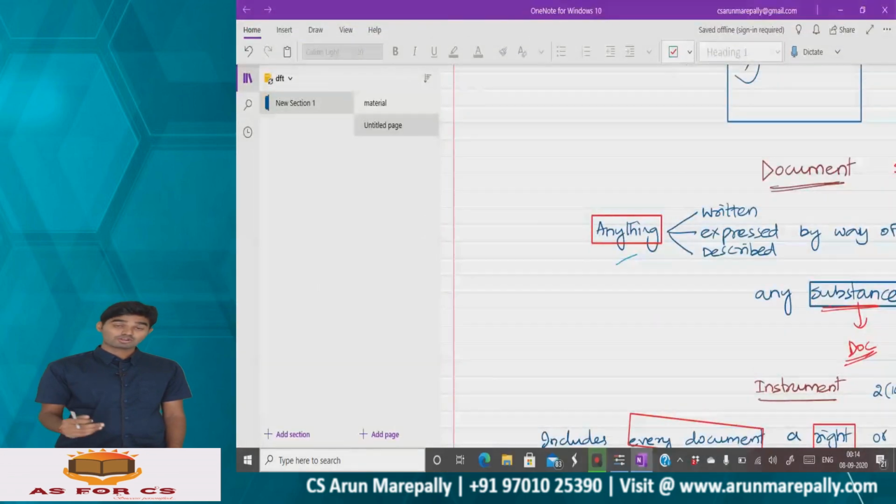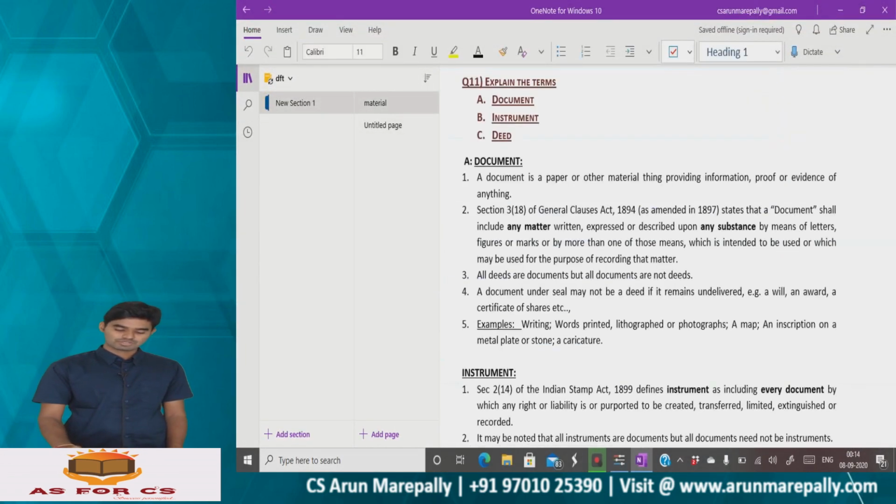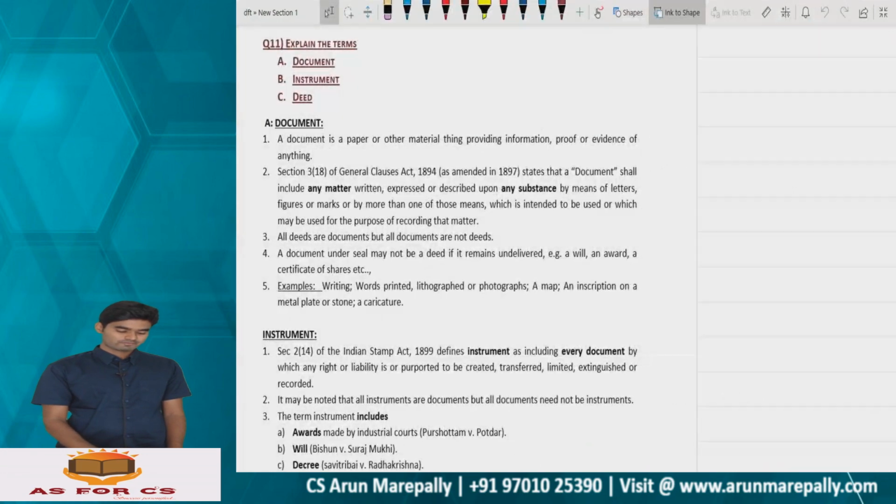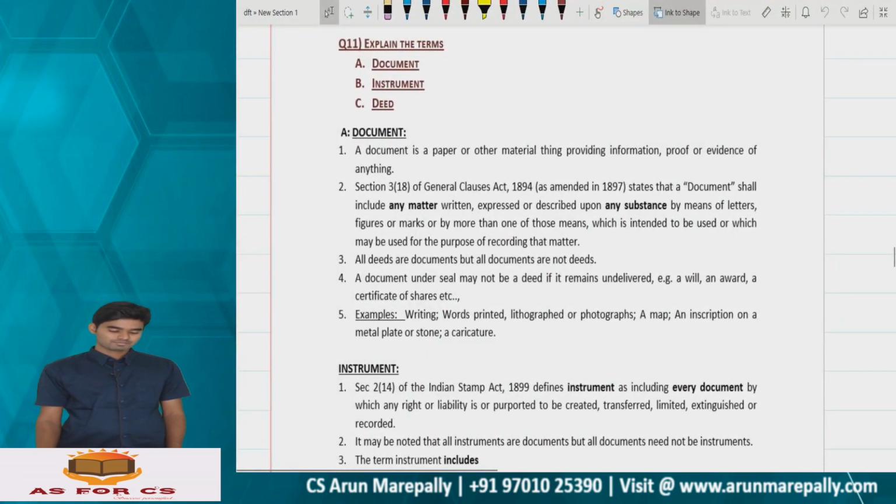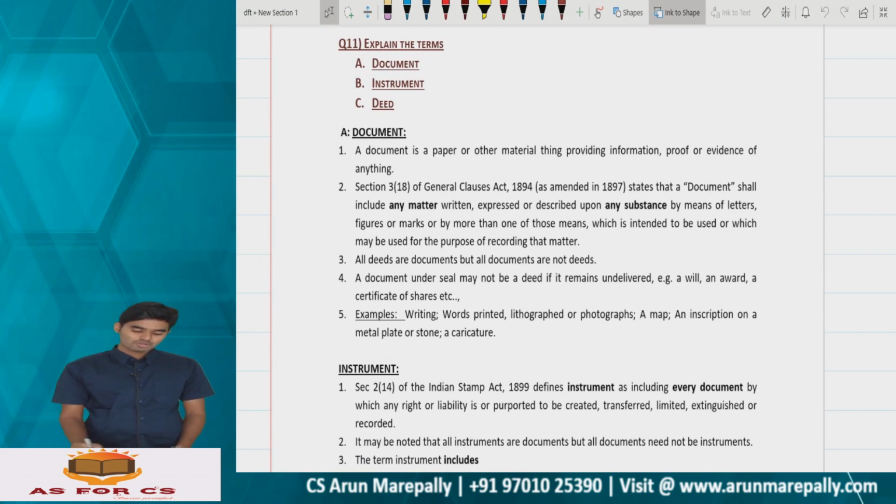Almost every attempt asks these questions, so we'll quickly revise these topics. Explain the term document. A document is a paper or other material thing providing information, proof, or evidence of anything.